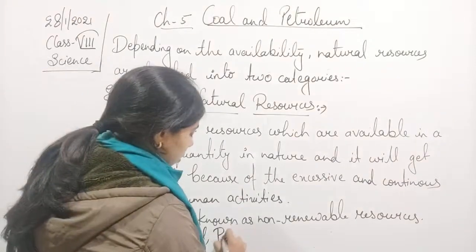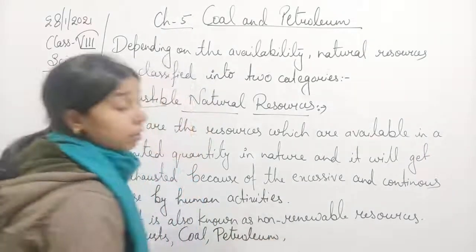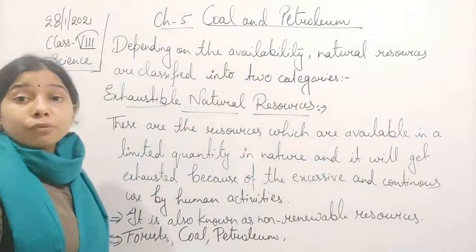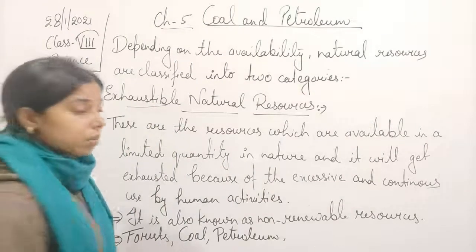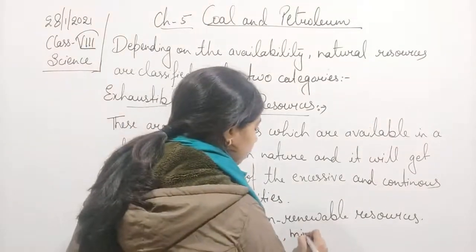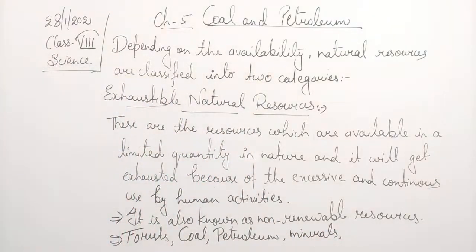So we will call it petroleum. Then minerals. All the different kinds of metals and non-metals we obtain from nature.